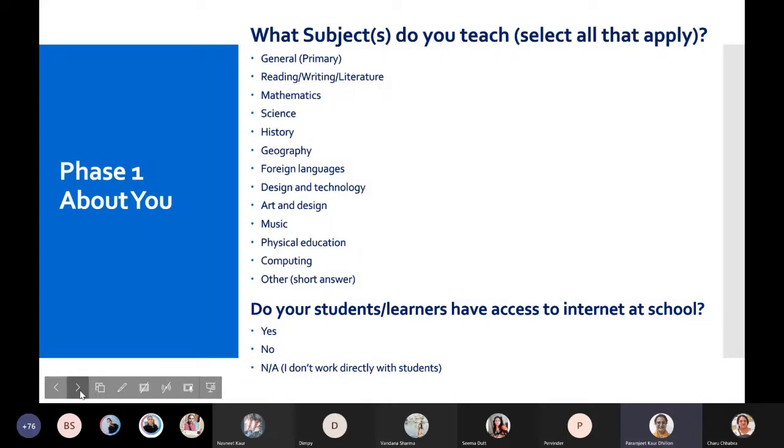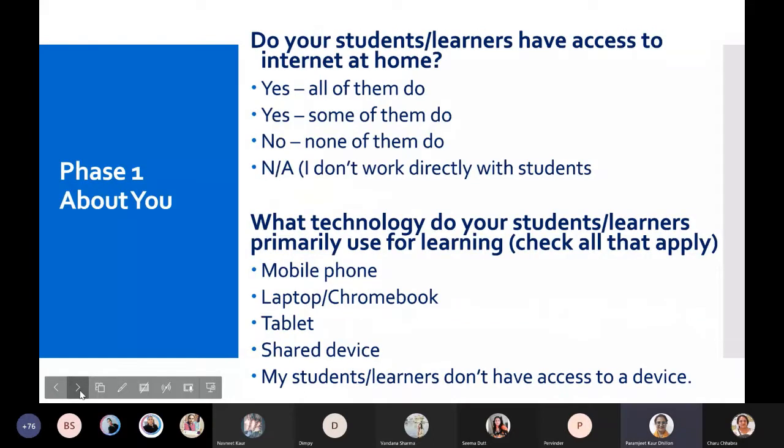And do your students learn? Learners have access to internet at school? And yes, we all do have. So we say yes over there. So the next question is again, it's all about you. Do your students, learners have access to internet at home? Because we are having remote learning, everybody has access. So the first one is there. Yes, all of them do.